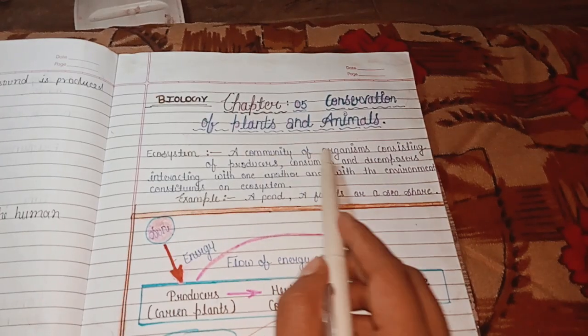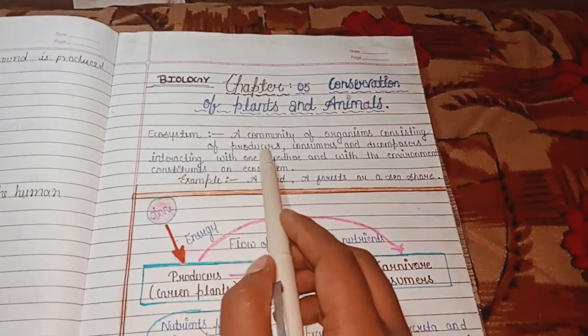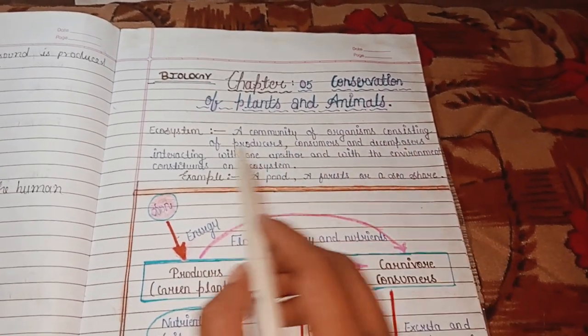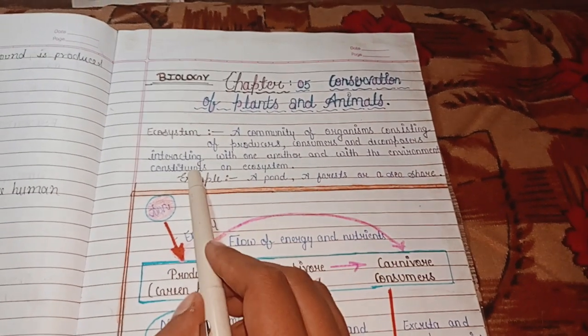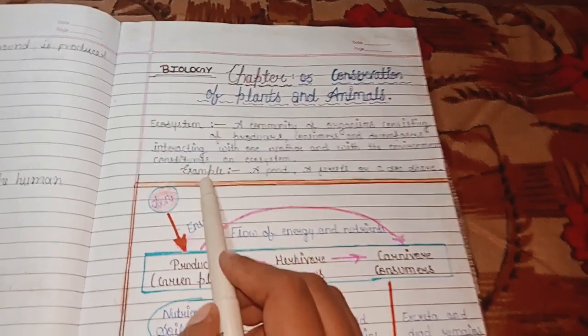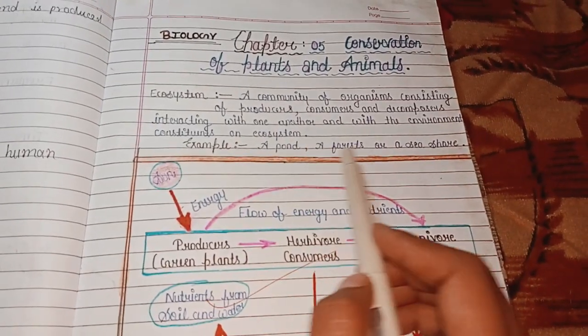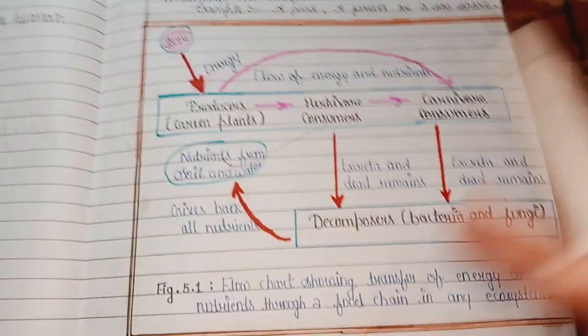Ecosystem: a community of organisms consisting of producers, consumers and decomposers interacting with one another and with the environment constitutes an ecosystem. Example: a pond, a forest or a seashore.